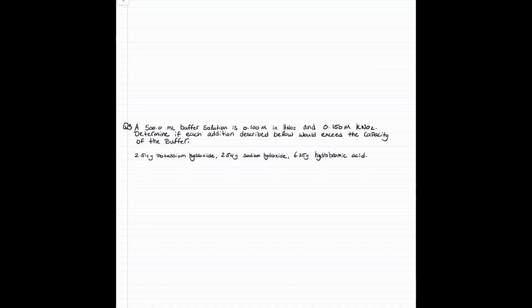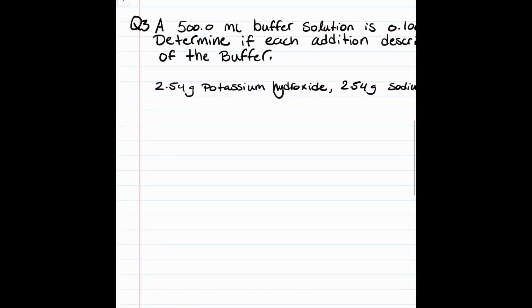In order for the capacity of the buffer to be exceeded, one component would be completely used up in the addition of a strong acid or strong base. In order to calculate this, we first need to calculate the amount of moles of weak acid and conjugate base we have. We can start with HNO2.